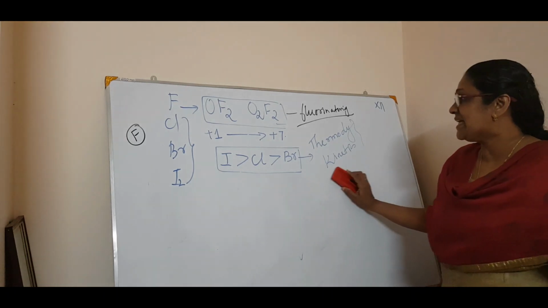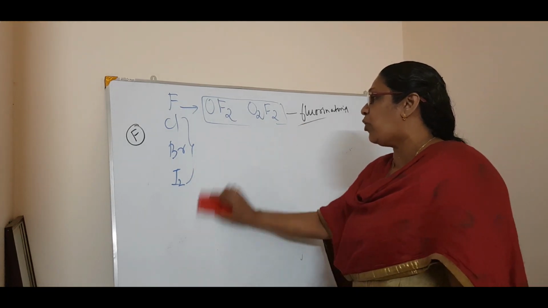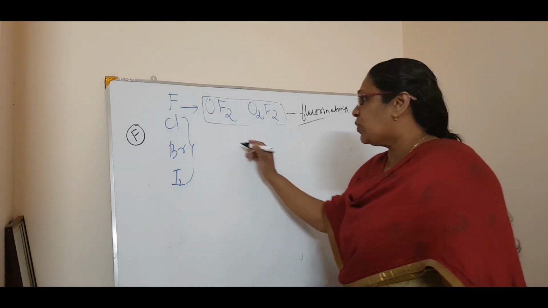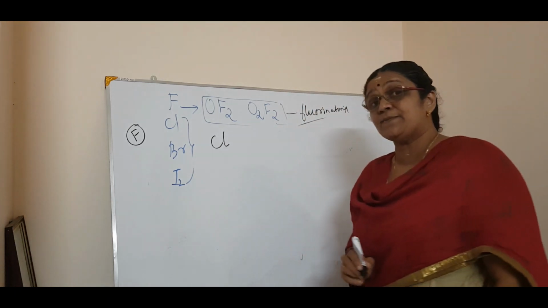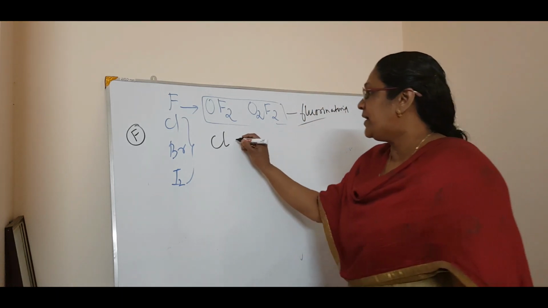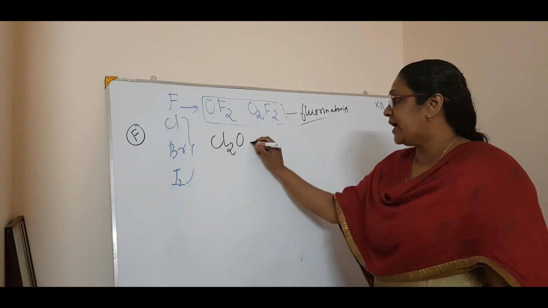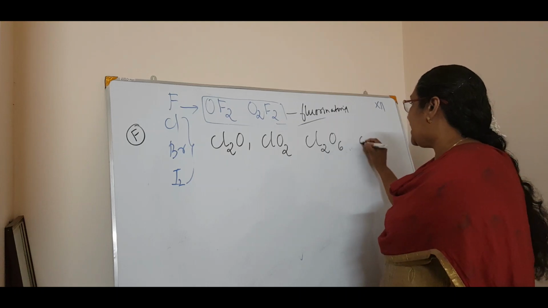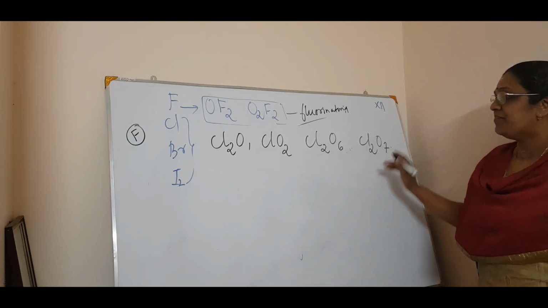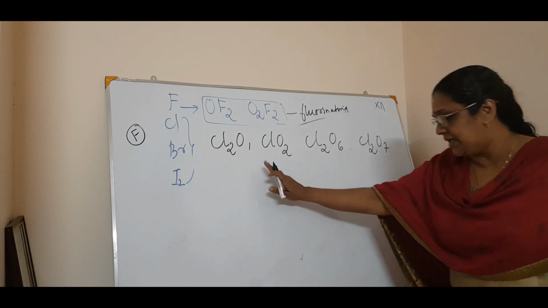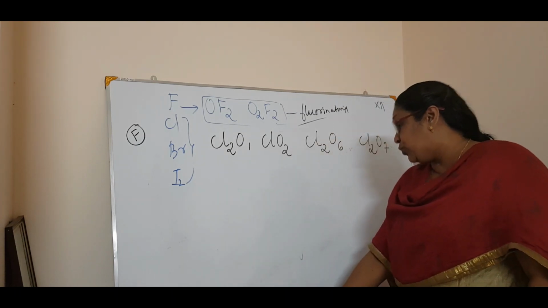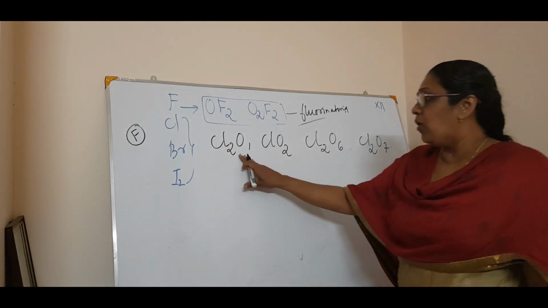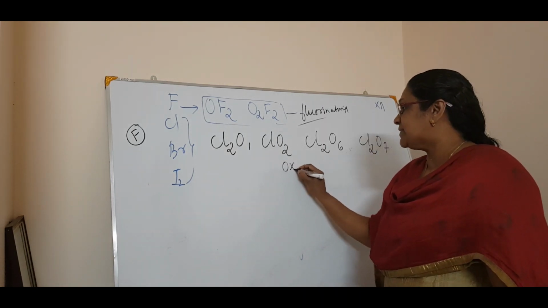Clear? Now we will see some of the oxides of chlorine, bromine and iodine. Just go through it. It's not so frequently asked. With chlorine, different types of oxides form: Cl2O, then ClO2, Cl2O6 and Cl2O7. And all these are very good oxidizing agents.